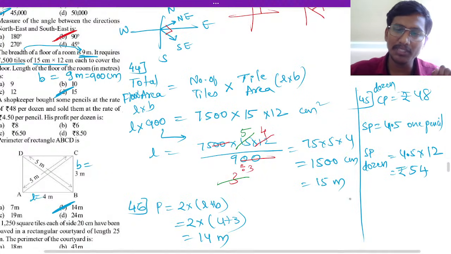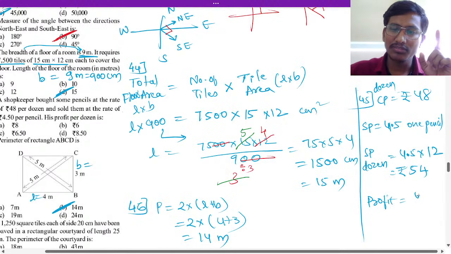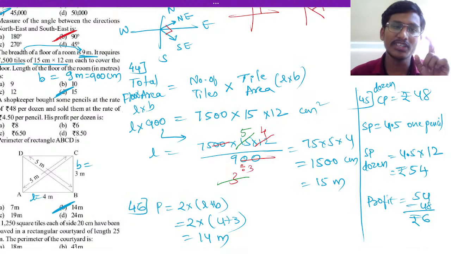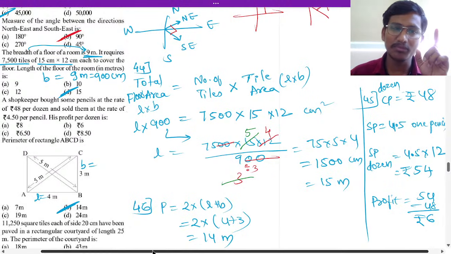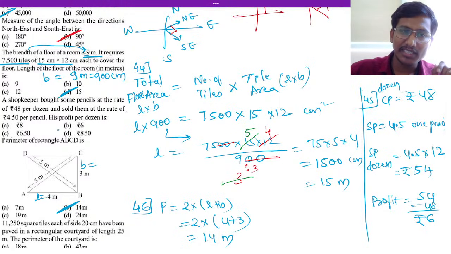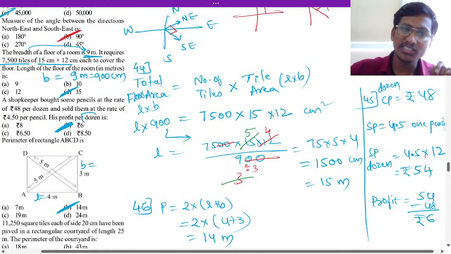So profit will be how much? If you subtract, 54 minus 48 will be 6, right? That is 6 rupees is the profit for one dozen, which means that is option B here. They are asking his profit for a dozen.